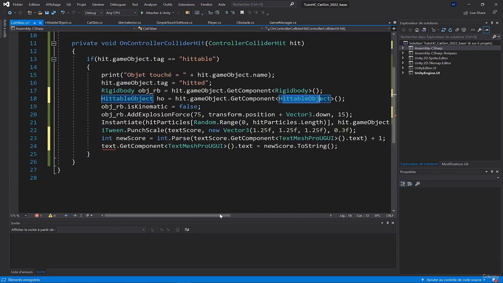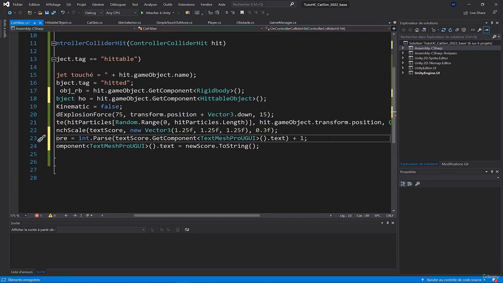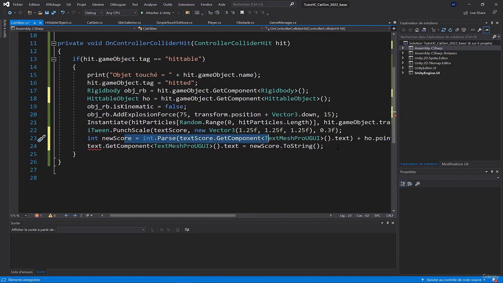So instead of adding 1 to our score, I'll access the hittable object script of the hit object dot points to get the number of points associated with the hit object. So I'll increment my score by the right number of points, and then I'll modify the text value. I'll do text GetComponent, then I modify it to associate it the new score.